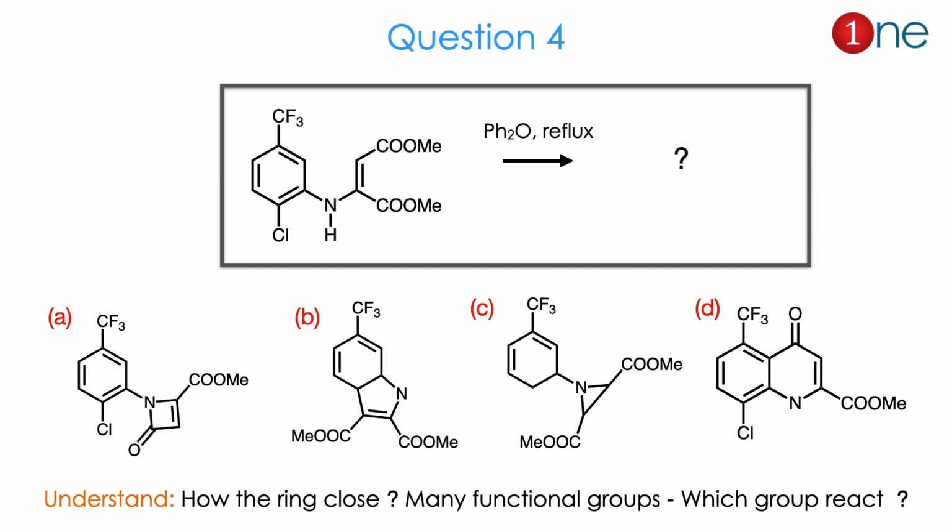Products are mostly cyclized ones. The real question is what is the ring size and how the ring is closed. There are many functional groups here, which is chlorine, amine and carbonyl and ether and ethene, the double bond. So from the answers and question you have to guess how the ring is closed. Among the many functional groups, which group is reacted first.